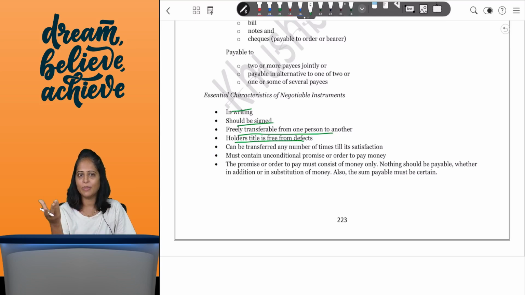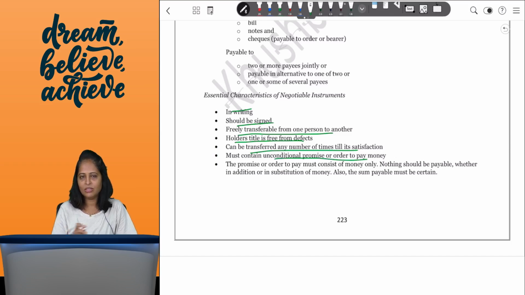The further part about holder and all of that has been removed for CFC, so that's not there. This is all you need to know about holder's title. Then it can be transferred any number of times till satisfaction. Till the instrument is paid, you can transfer it any number of times you like.